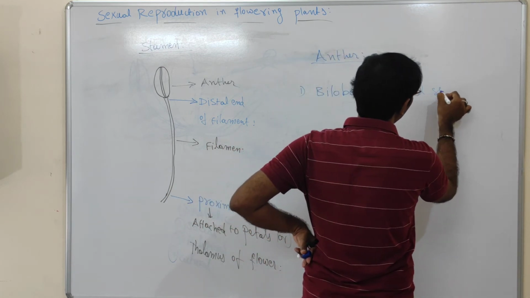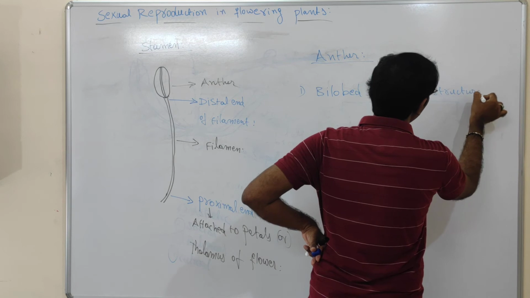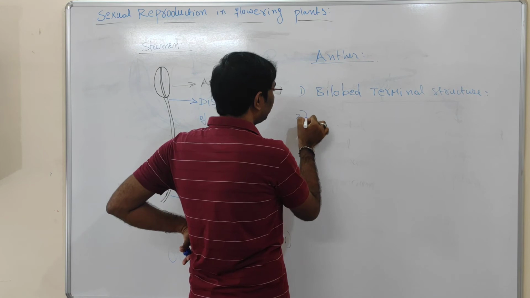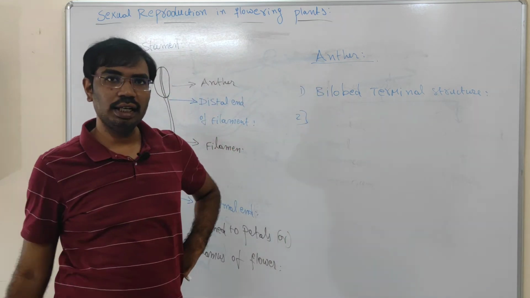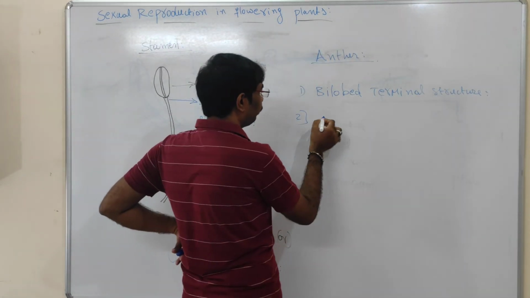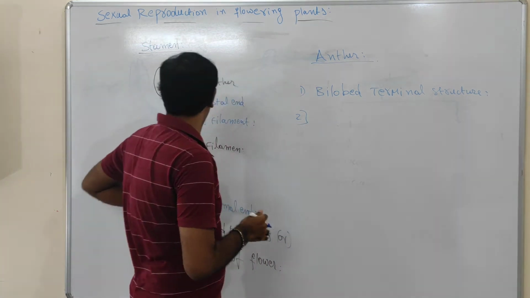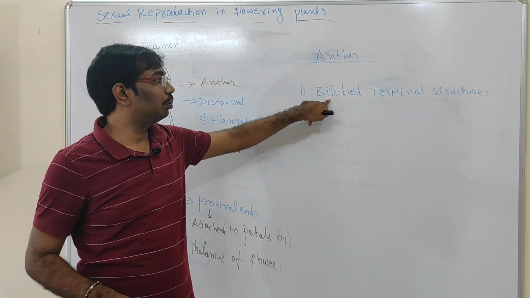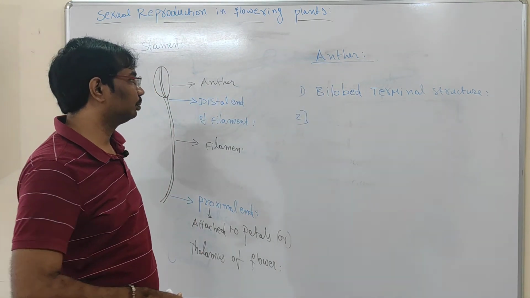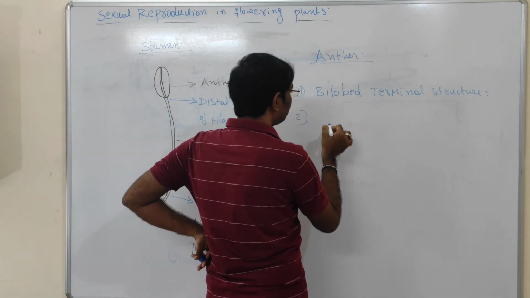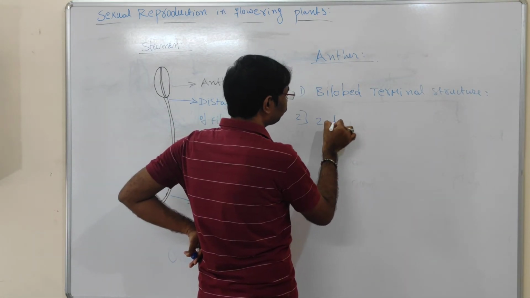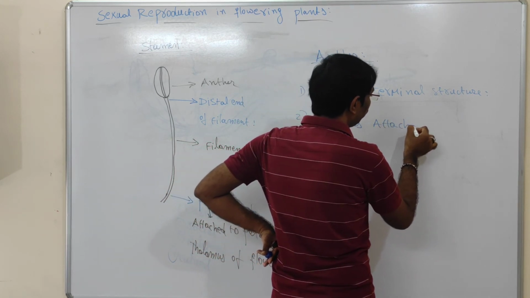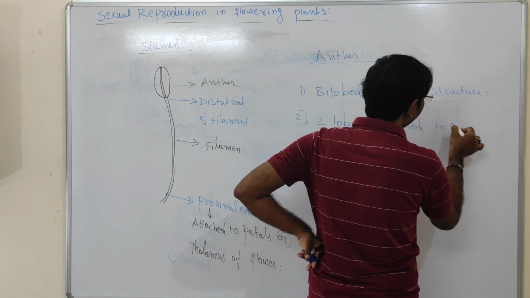This is attached to the filament. The anther is a bilobed terminal structure. The bilobed terminal structure of the anther is attached to the filament. Which end of the filament? Here, see the diagram. The distal end of the filament is attached to the bilobed terminal structure of the anther. So two lobes are present. The two lobes of the anther are attached to each other.